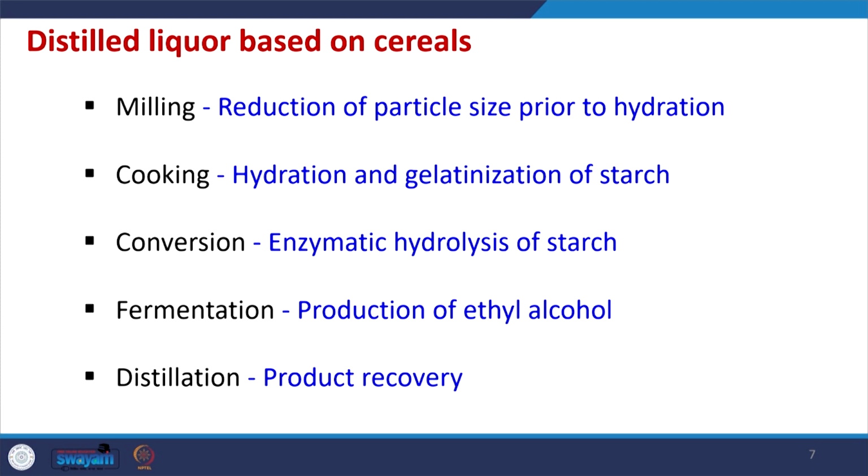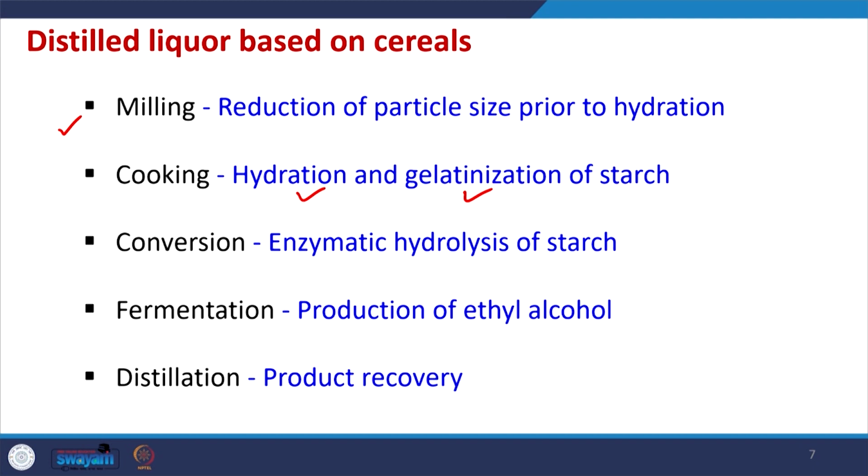Now, for distilleries which are based upon cereals, what are the different operations which are performed in these industries? These include milling. Milling is done so as to reduce the particle size prior to hydration. After that, the cooking is done, in which hydration and gelatinization of the starch is done.